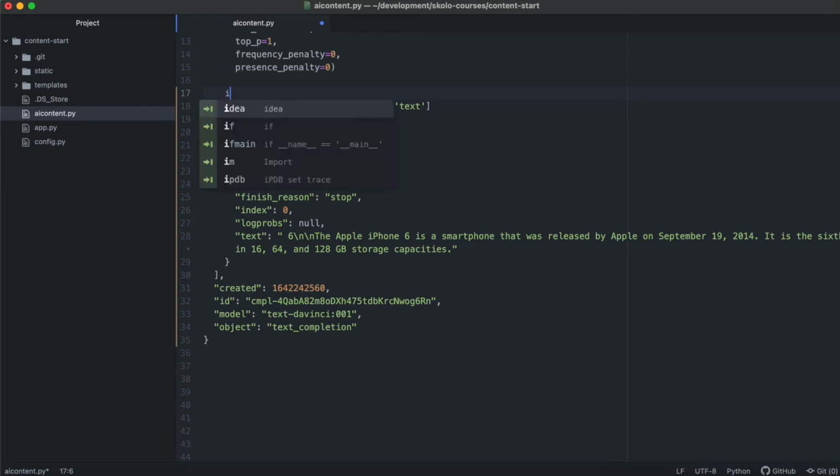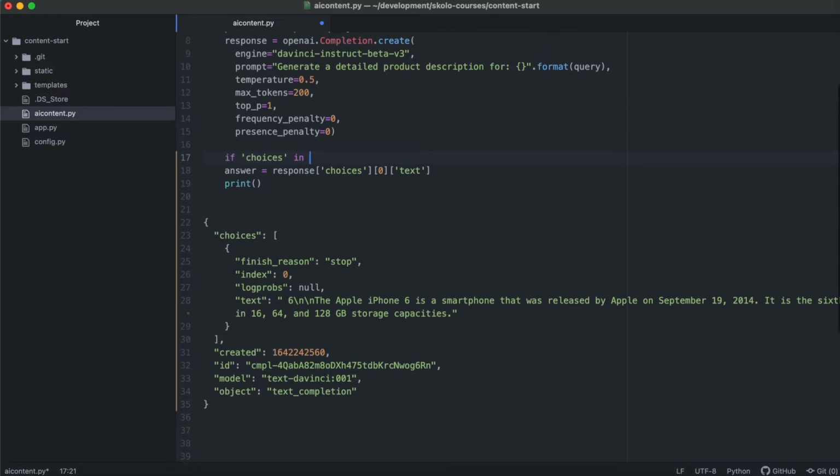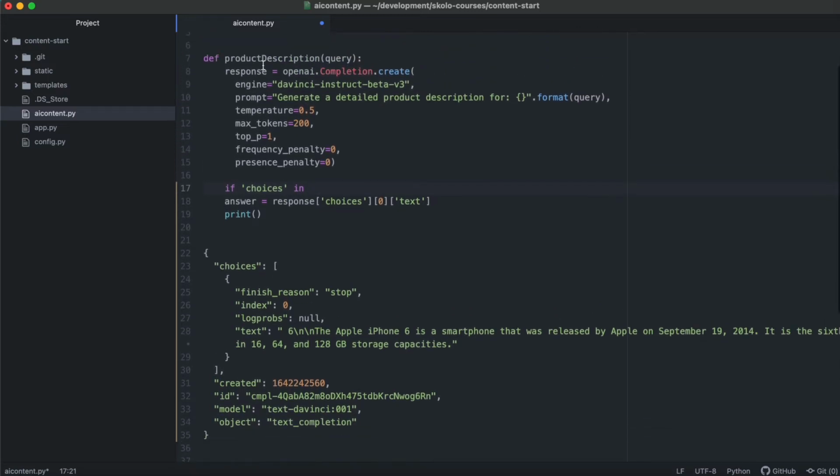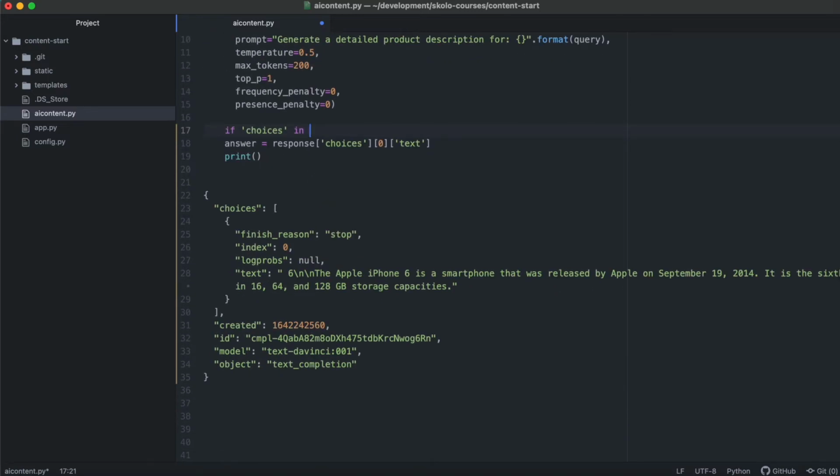Okay, so the first thing that we're going to say is if choices. So every time you have a response inside of a JSON object, it could be a different response, like if there was an error, maybe you wouldn't get these choices, you get an error response for some reason. So you need to make sure that this choices object is available inside of your response. Okay, so I'm going to say if choices in whatever the response is. All right, so in this response, all right, then we can proceed.